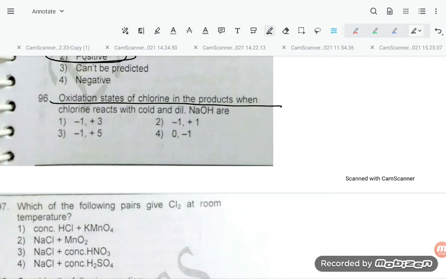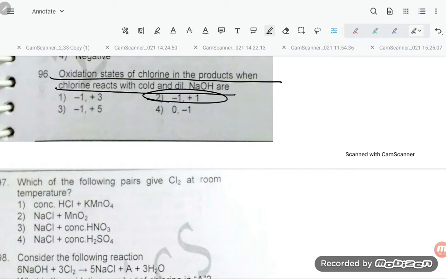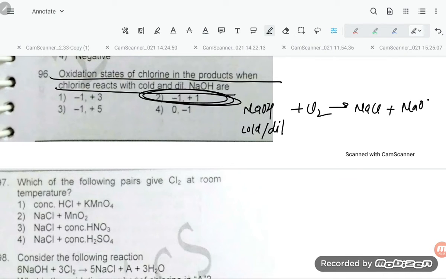That is 96. The options are -1 and +1, that is option number 2. So if you see, students, when Cl2 is treated with cold and dilute NaOH, it is going to give NaCl plus NaOCl.